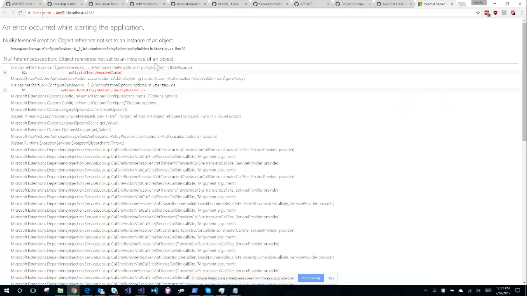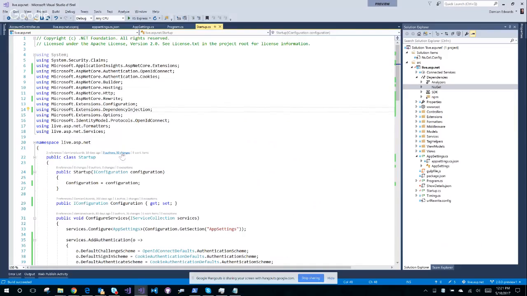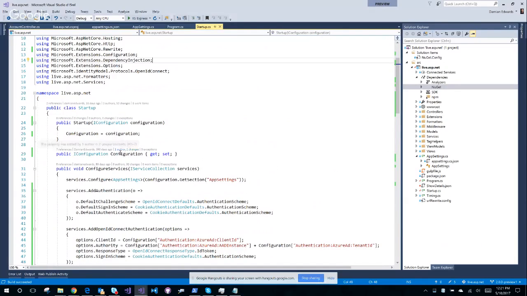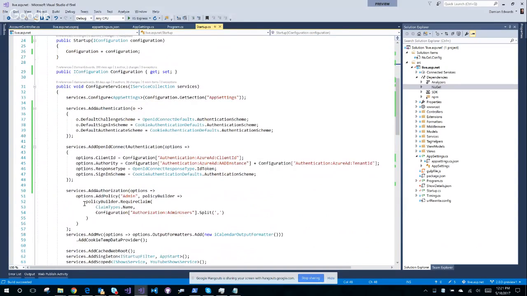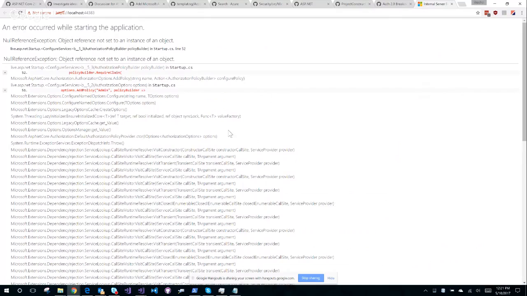Null ref. Good. Policy builder.require claim. Startup, line 52. What do we got here? That's a null ref? That's interesting.